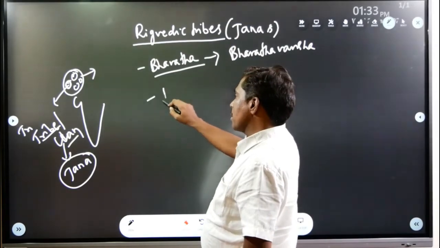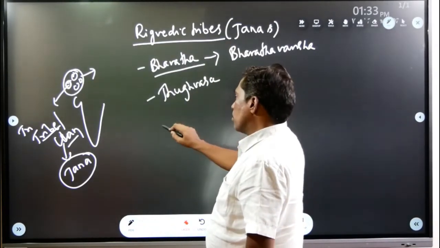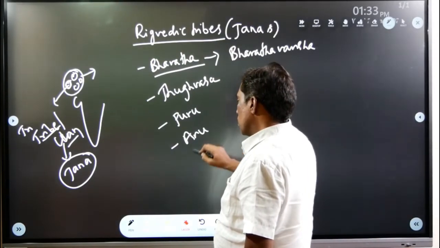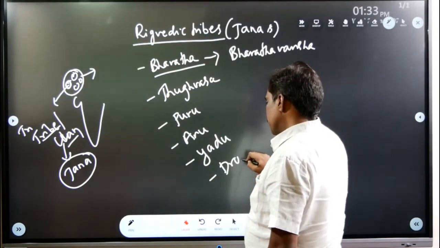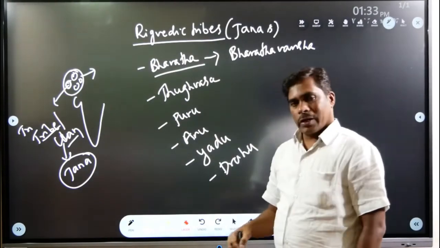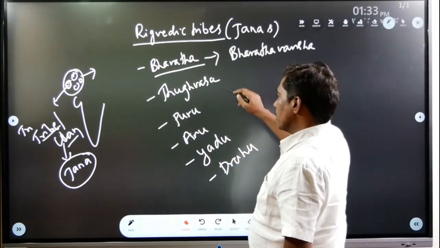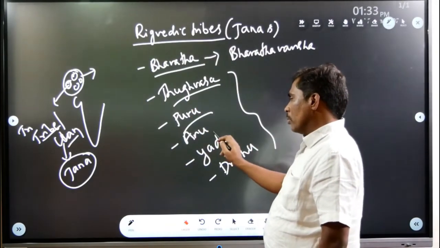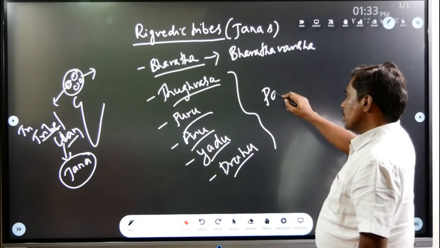And Tugvasa, Puru, Anu, Yadu and Druhu. So these were very important tribes of Rigvedic period. Except Bharata, other tribes, it means Tugvasa, Puru, Anu, Yadu, Druhu, these tribes were called Panchajana.